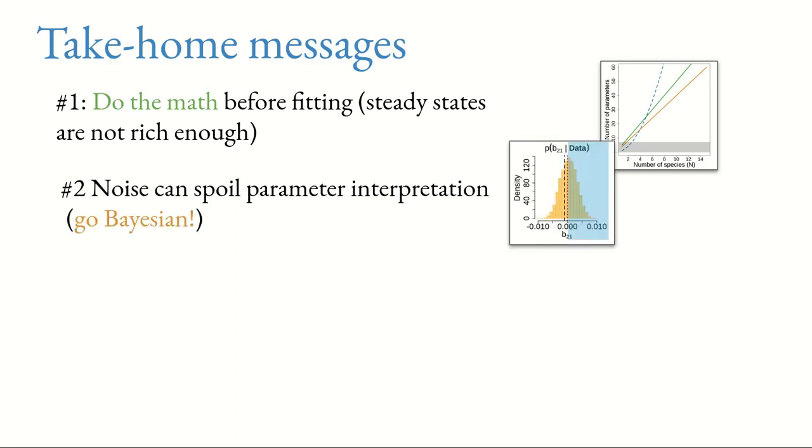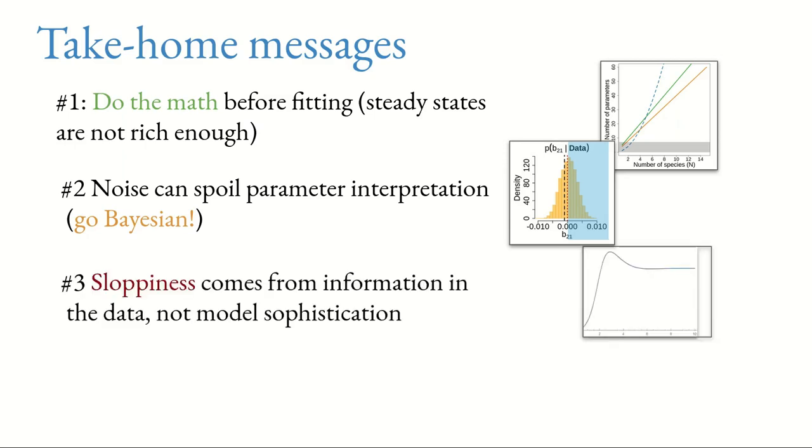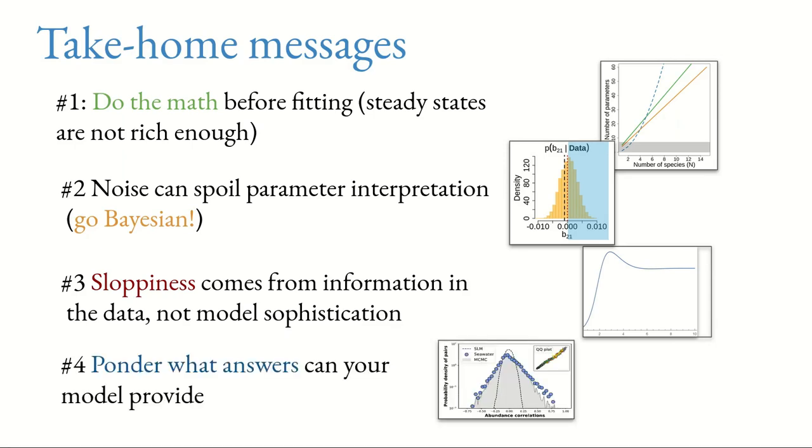The second idea is that noise can spoil parameter interpretation, so you have to do Bayesian inference in order to know more about that. The third idea is that sloppiness is prevalent in this sort of model, and it's not just a matter of model sophistication, it's about how much information is in the data. And the final take-home message is that you have to ponder what answers your model can provide. So you have to change the question that you interrogate the model with, not just the model.